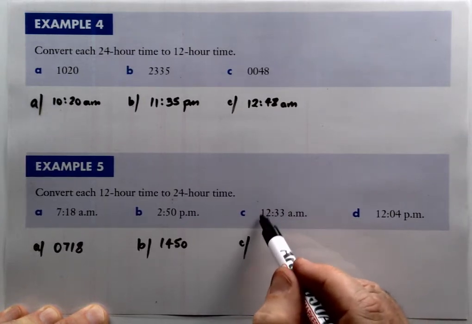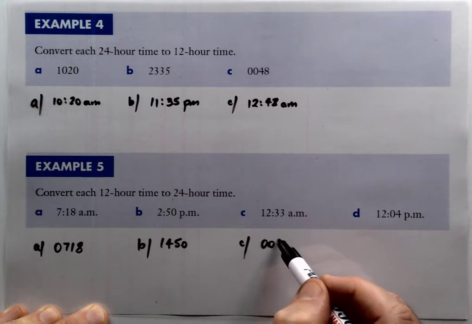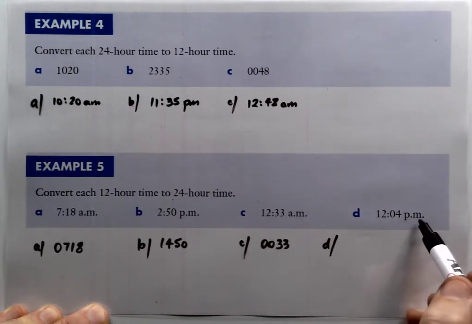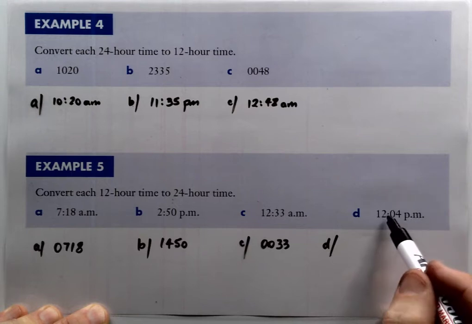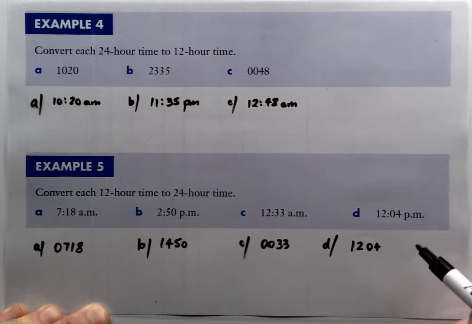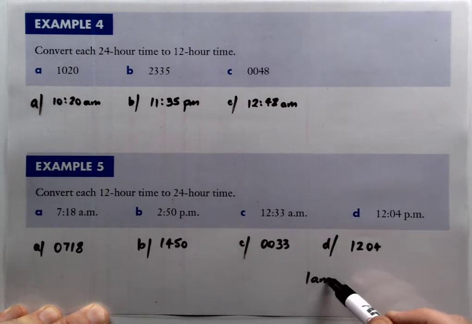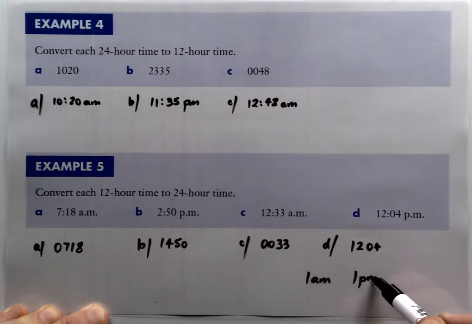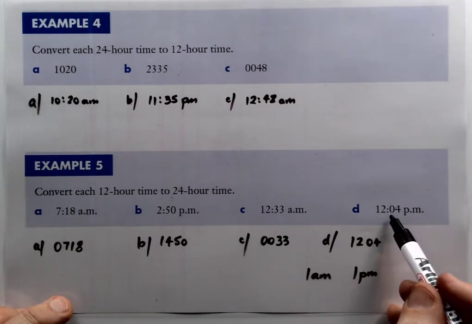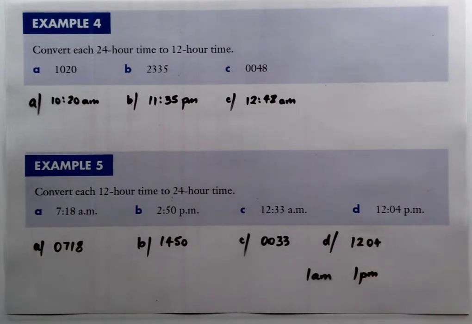So what we need to do is put a 00 there and then leave the minutes alone. And lastly, 12:04 p.m. We're not going to add 12 there. All we're going to do is leave that alone. So basically, remember, anywhere between 1 a.m. and 1 p.m., all of those times will stay the same. You just get rid of the semicolon and any AM or PM.